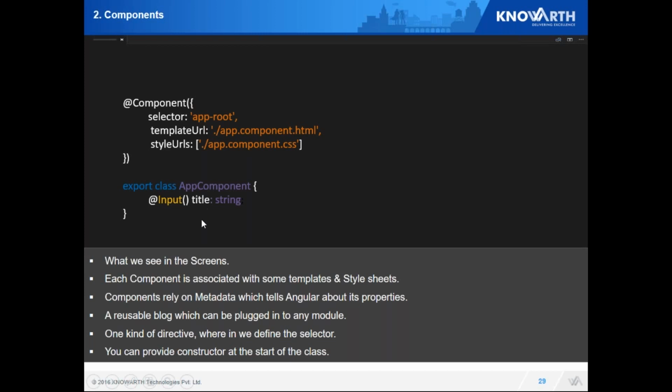Now I have my class loaded. I use the @Input decorator to say like this title would be dynamic and would be coming from my template. And I import the component module from Angular core.